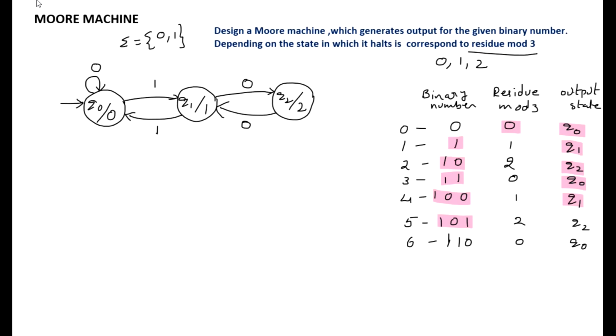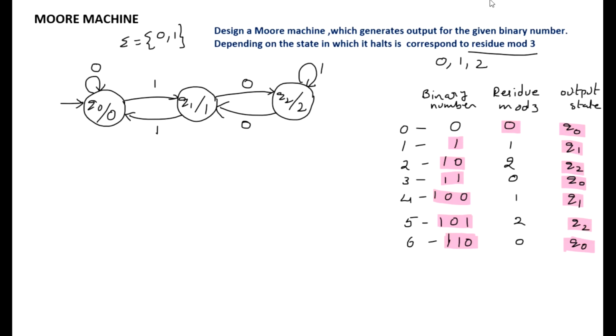If the input is 101, it should reach the state Q2. With 10 it is already in state Q2, and Q2 on 1 should reach Q2. So that means Q2 on 1 has to reach Q2. If the input is 110, it should reach Q0. With 11 it has already reached Q0. On 0 it is in the same state Q0, so no need to specify it again.